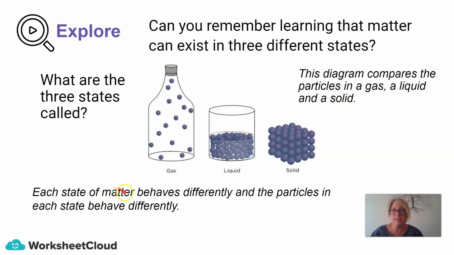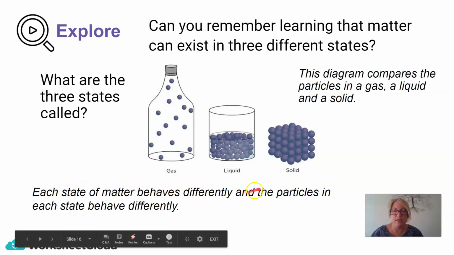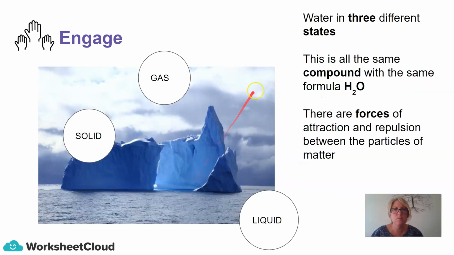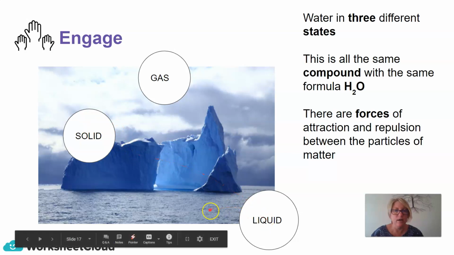Well, each state of matter behaves differently, and the particles in each state behave differently. So if we have a look at the picture here, water can be seen in 3 different states: as a gas in the clouds, as a solid in the iceberg, as a liquid, as in the water.